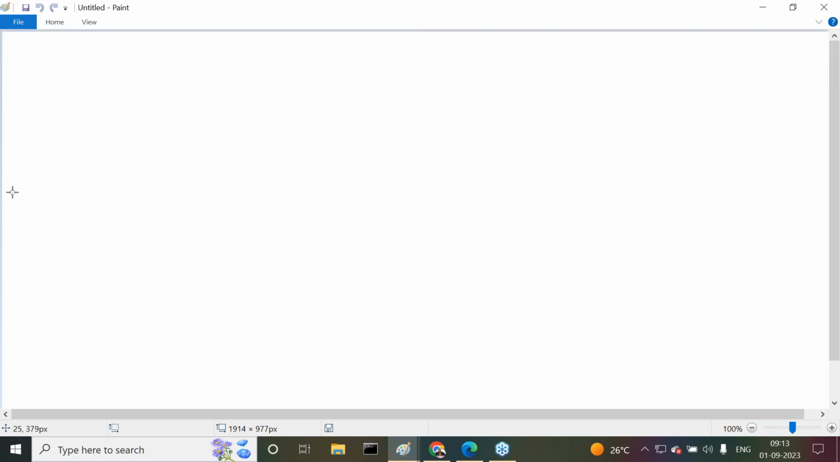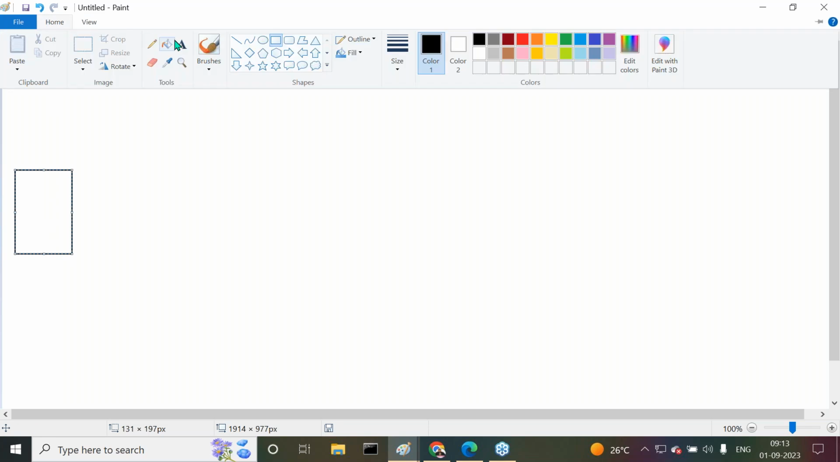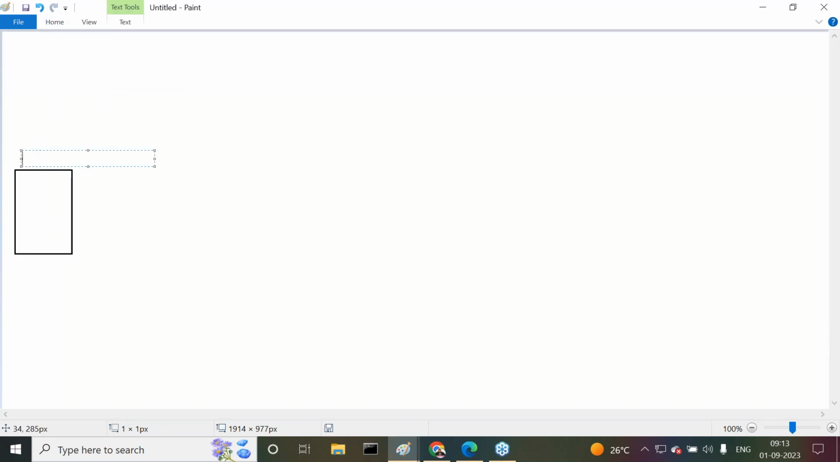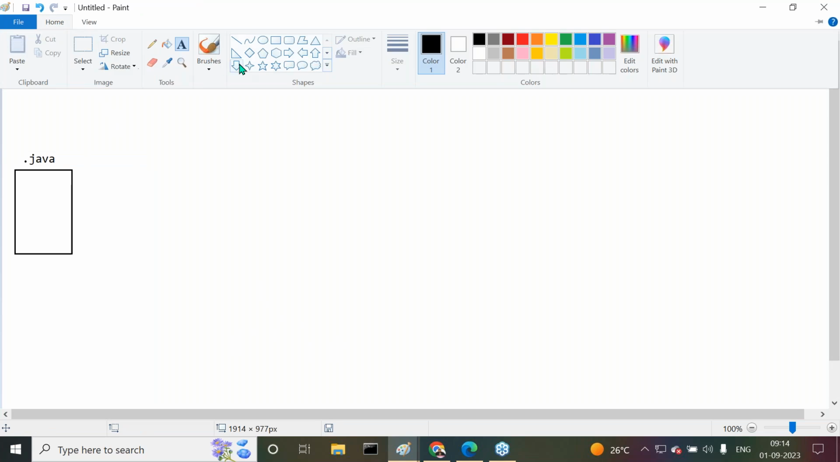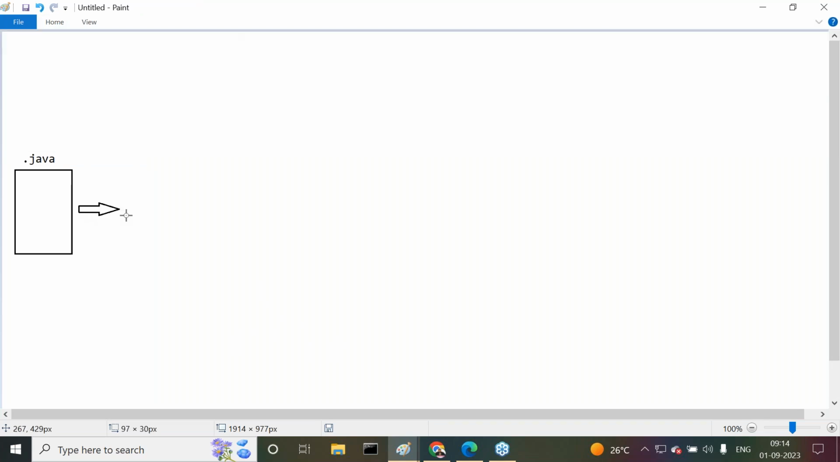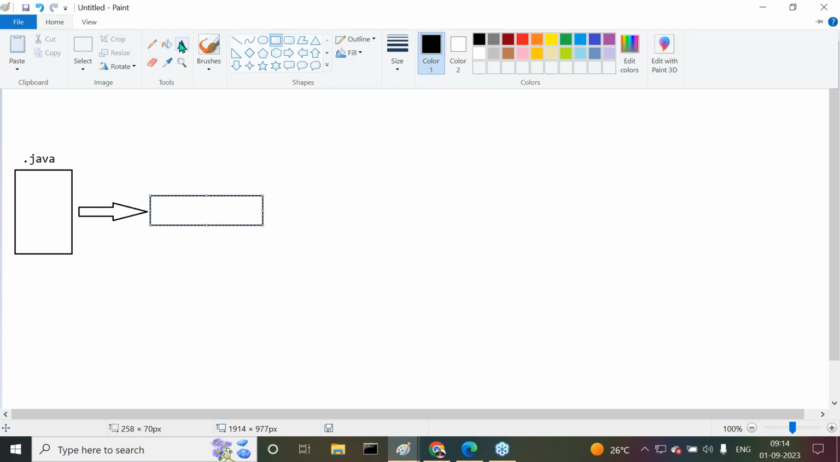For example, I want to take a Java file. The file name is FileName.java. Next, after this .java file, we have to perform compilation.